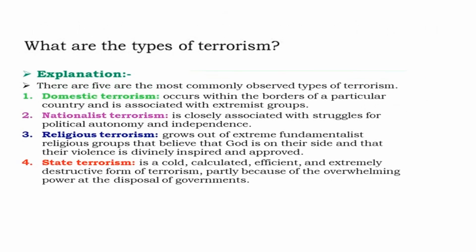Here is another explanation question. It says, what are the types of terrorism? Actually, you know that almost 5 types of terrorism exist. The most common types are domestic terrorism, nationalist terrorism, religious terrorism, and state terrorism. Domestic terrorism occurs within the borders of a particular country and is associated with extremist groups in a given country. Nationalist terrorism is closely associated with the struggle for political autonomy and independence.